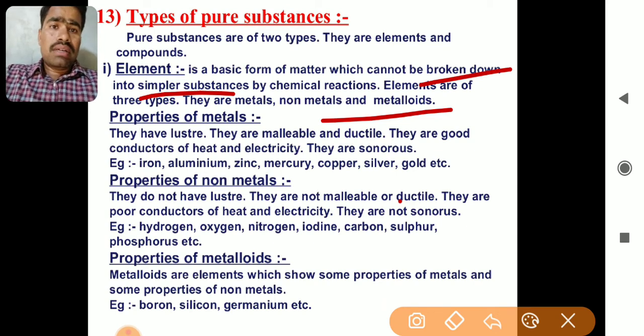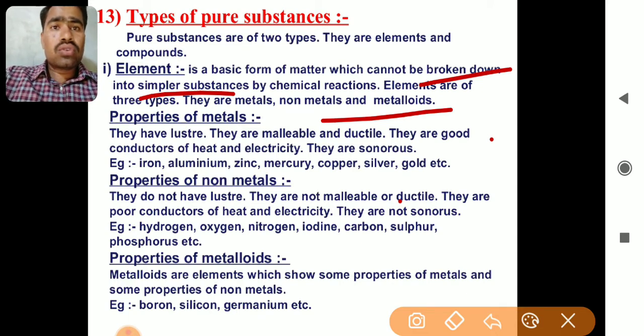Now see the properties of metals. There are a few properties of metals which we can discuss here. They have a lustre. Lustre means shine; metals have a very, very bright shine. If you rub these metals with sandpaper, you will find that they have an excellent shine.